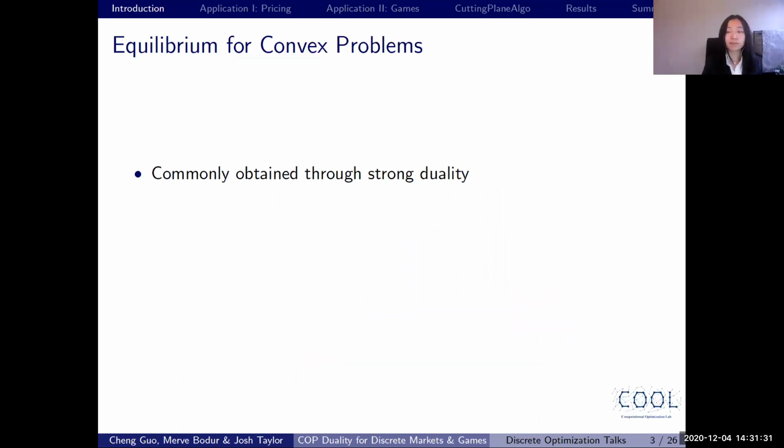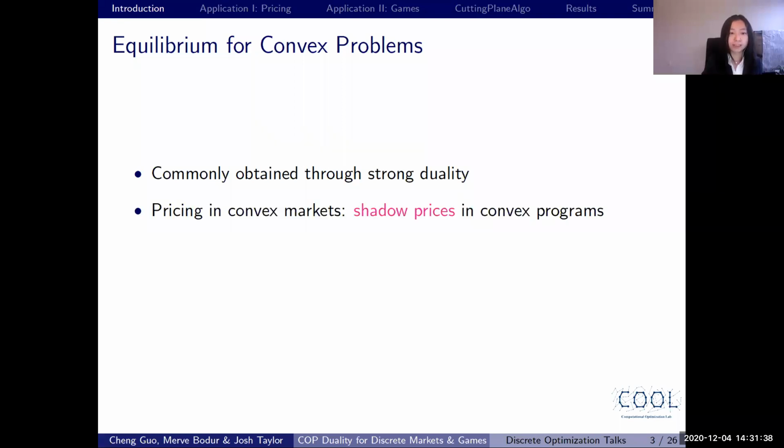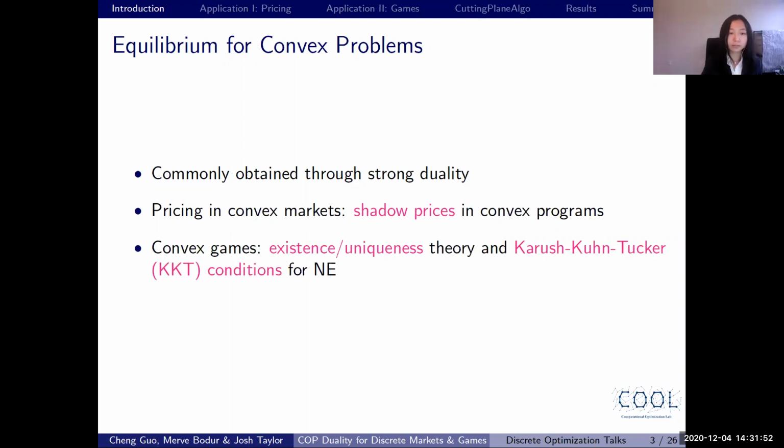If we have a convex economic problem, the equilibrium is commonly obtained through strong duality. For example, if we are doing pricing in convex markets, then we can directly obtain the shadow prices in convex optimization problems, and this price is guaranteed to be a price for the market equilibrium.